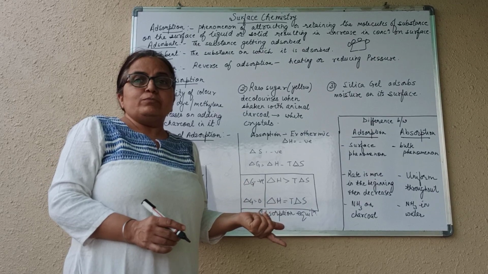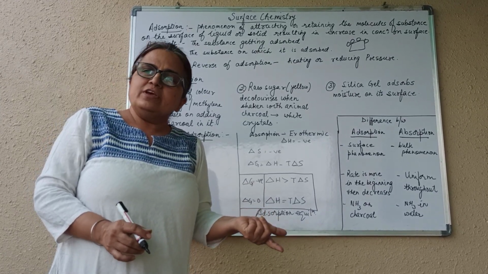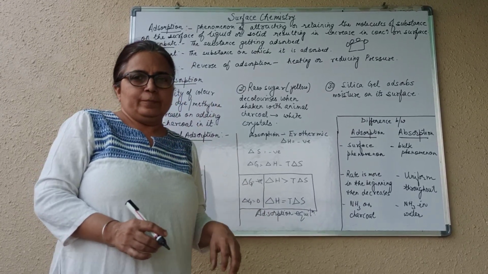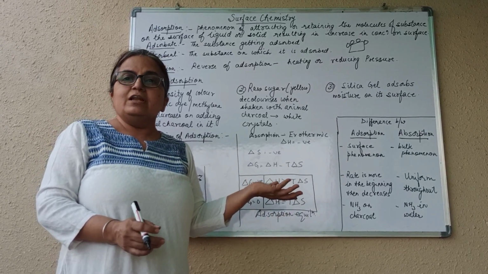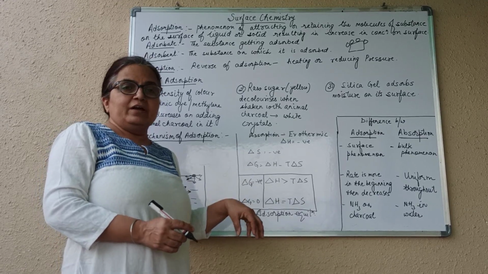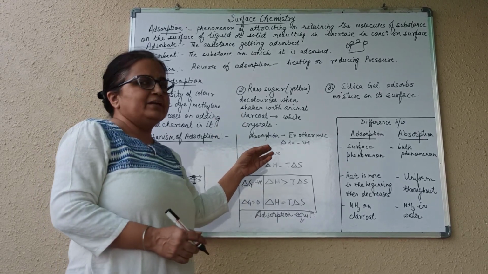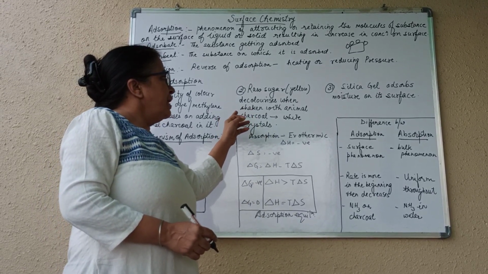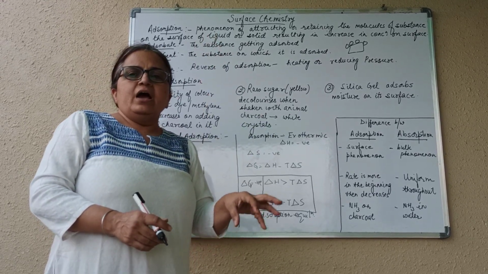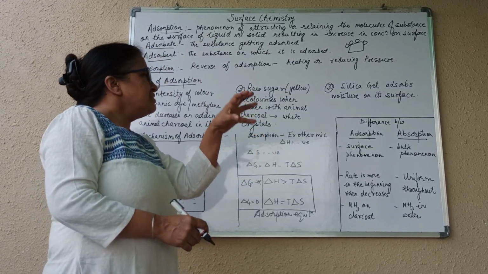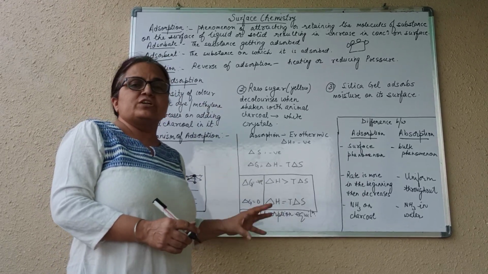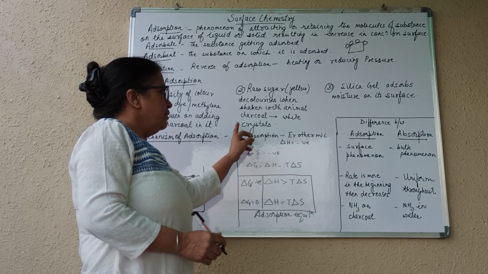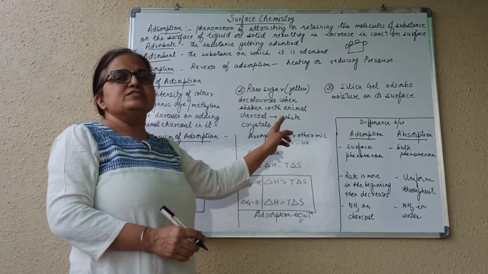Sugar is extracted from sugar cane, which is slightly yellow in color, and the sugar crystals we use in houses are white. How is it converted to white? By adding animal charcoal. Animal charcoal takes the yellow color and decolorizes it, and the crystals are white. That is the second example.